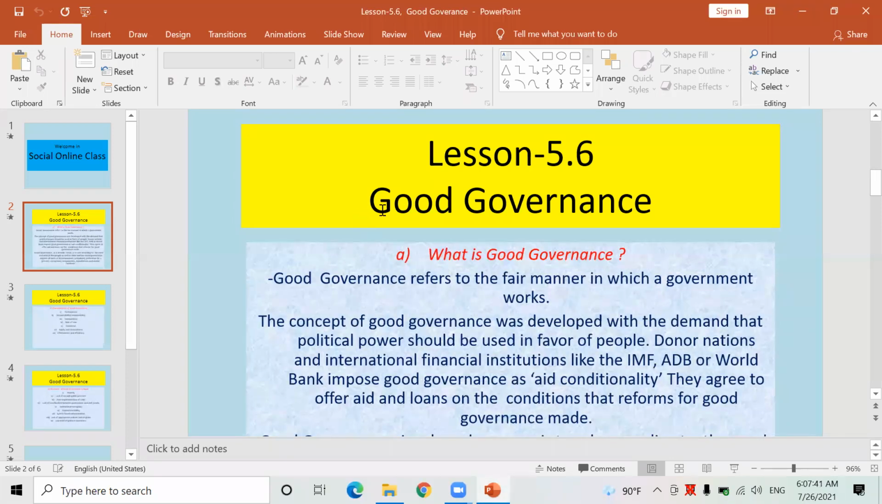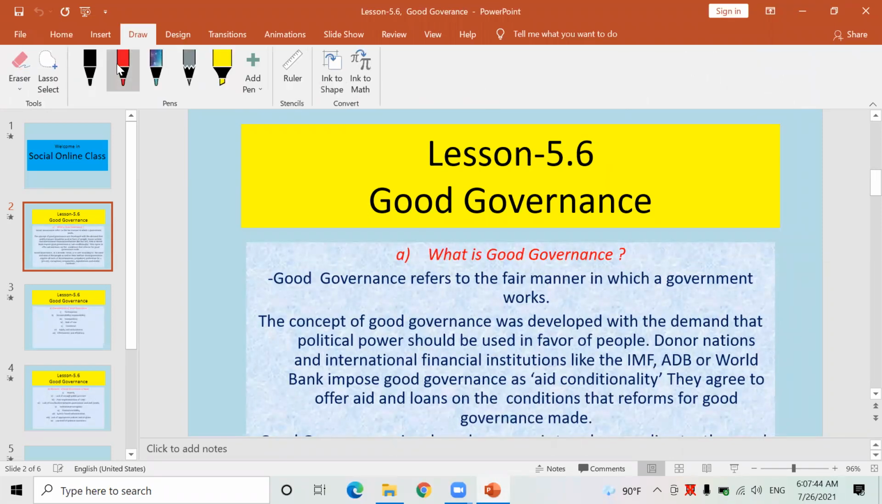Look here, I have told you already. Let me use the digital ballpen. Today's topic, good governance, social session. What is good governance? Now raise a question in your mind. Afterwards, you might develop an interest in it, okay? Are you listening? Good governance, look here, good governance refers to the fair manner. Wherever I am underlining, those are the major points of this definition. Good governance refers to the fair manner, okay, in which government works.